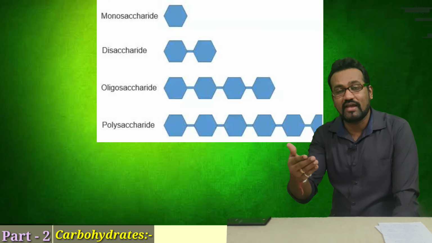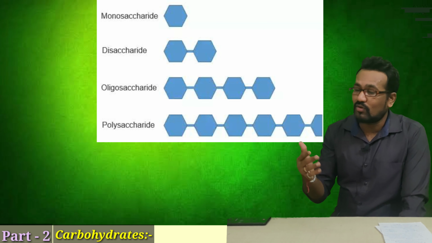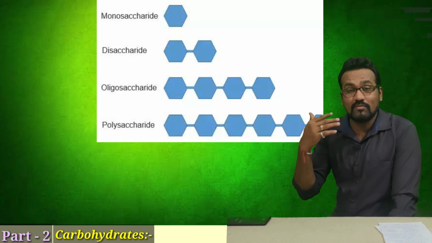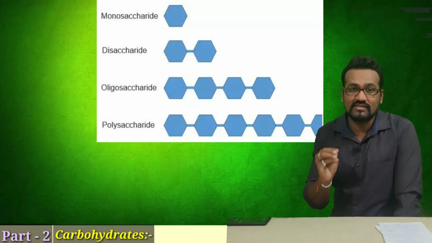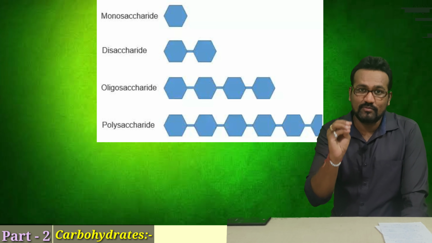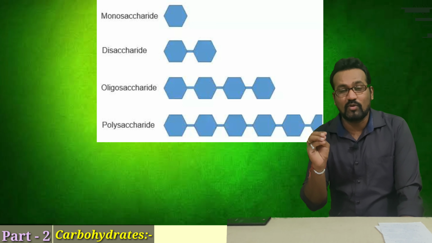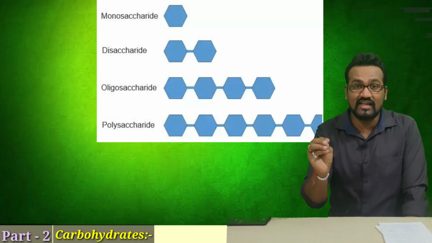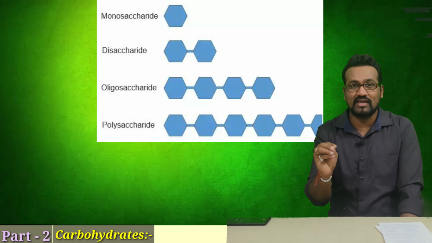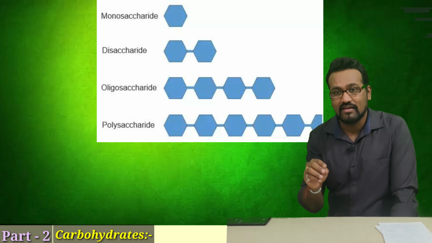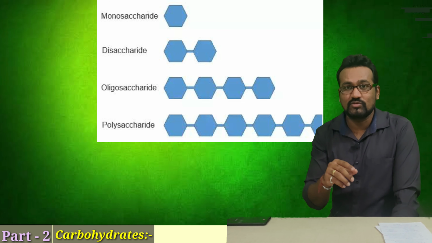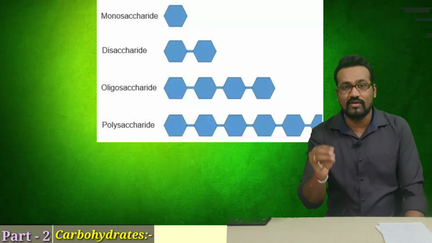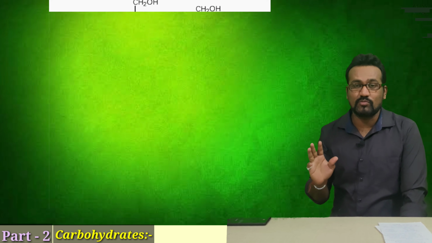Disaccharide means you have two monomer units, and polysaccharide means we have many monomer units. Instead of monomers we should say hemiacetal. So when we talk about disaccharide or polysaccharide, these are acetal structures. You have to remember this. I am highlighting this point again and again, because in reference books and competitive exams they use such words, which creates confusion in students' minds. That's why we should be familiar with these types of words.